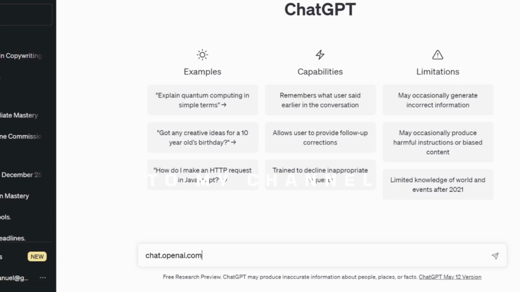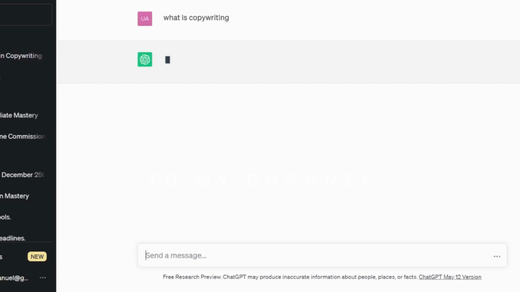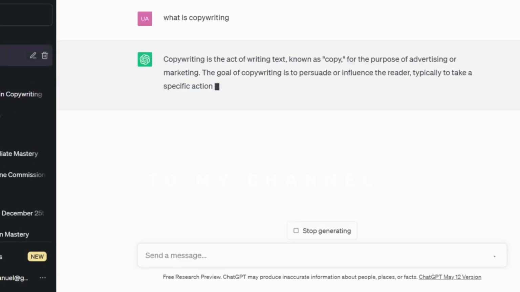So without wasting time, we are going to look at what copywriting is all about, though we have explained that in our previous video. For the purpose of the training on this AI, which is called ChatGPT, we are going to ask it now what copywriting is all about. Here we go. AI, what is copywriting? Click on enter. It's going to explain what copywriting is for us.